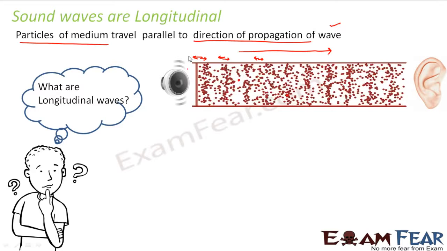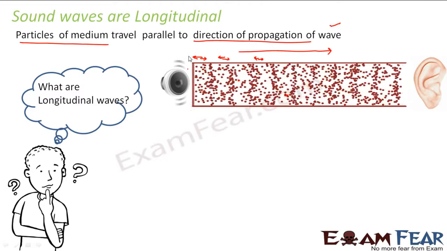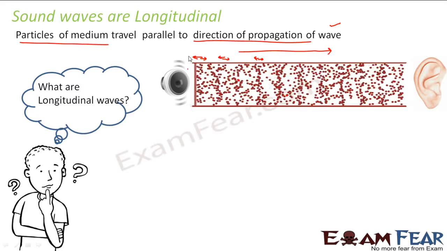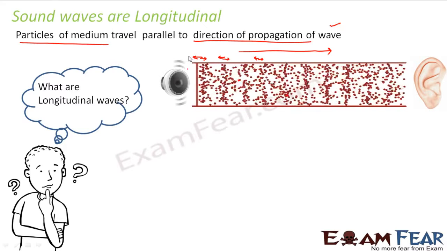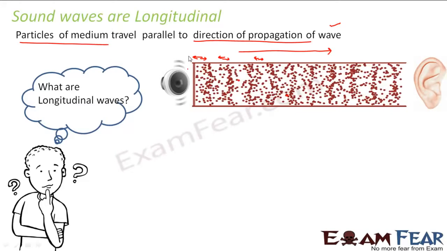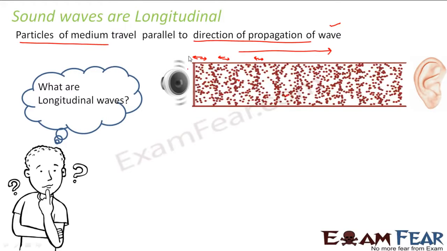So sound waves are an example of a longitudinal wave. Sound wave is not the only longitudinal wave. There are many other types of waves which are also longitudinal in nature. So now you understand what is longitudinal?